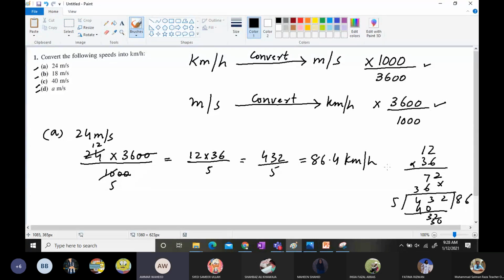D is the same: A into 3600 divided by 1000. And in terms of A, your answer will be there.